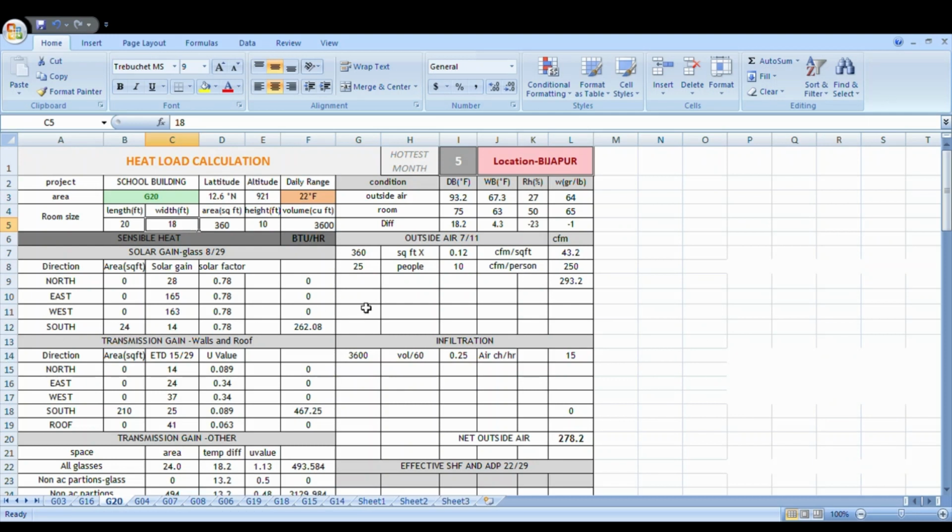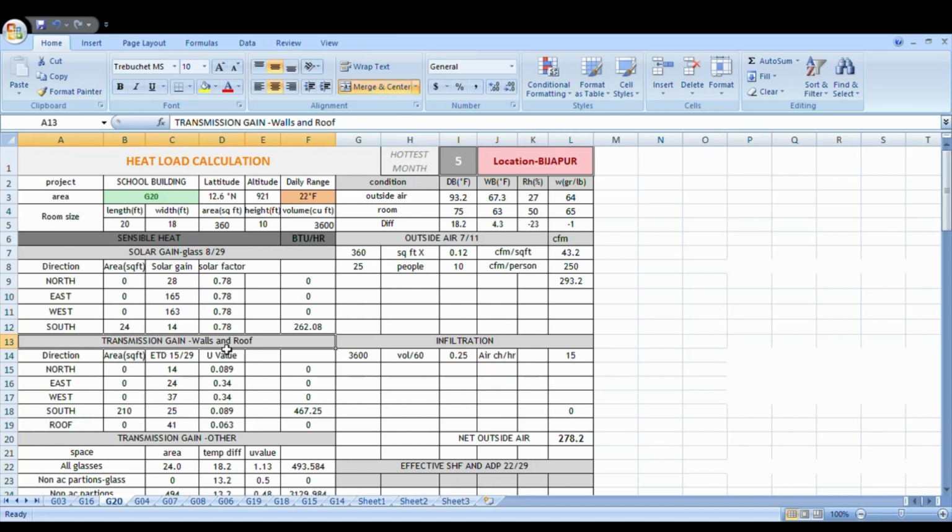So here in the classroom, children are 25 people, CFM per person is 10 and CFM per square feet is 0.12. If you multiply all these values you will get 293.2 CFM. And now this is completed, outside air. Okay, now transmission gain through wall and roof.